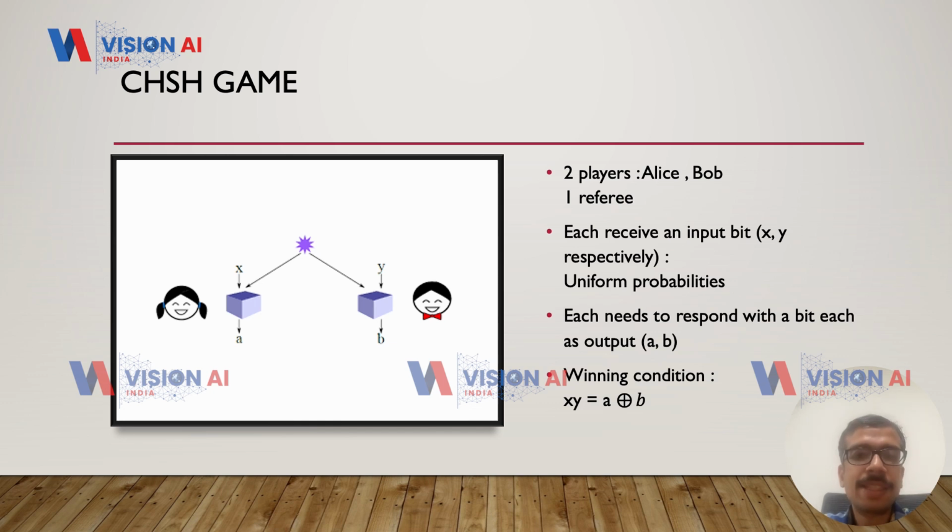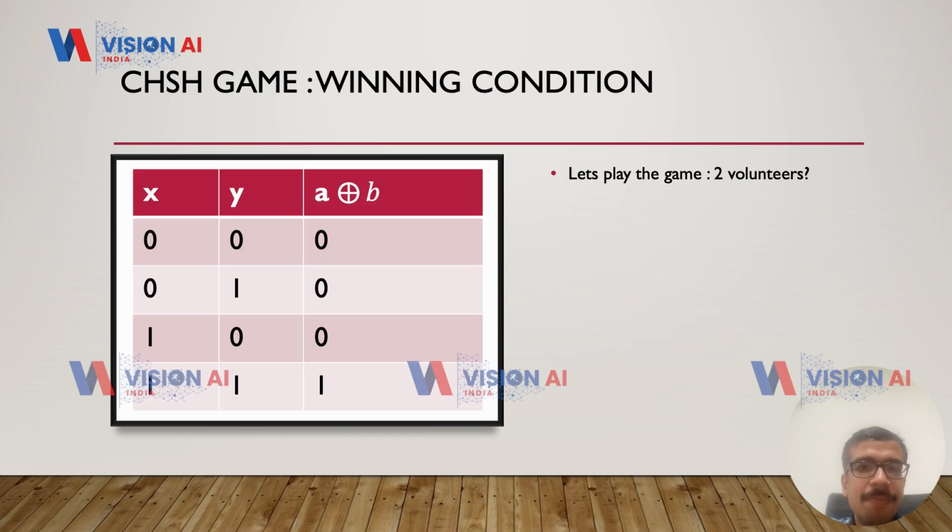Then the idea is that they win the game if the AND of their inputs, X AND Y, equals the XOR of their outputs, A XOR B. So if X AND Y equals A XOR B, then they win the game. Let's see in what conditions they'll win this game. Let's enumerate all four possible cases for the inputs. If both inputs are 0, X and Y are both 0, then X AND Y is going to be 0. The winning condition is that A XOR B must be 0, which means that A and B must be equal. If the outputs are unequal, then they lose the game.